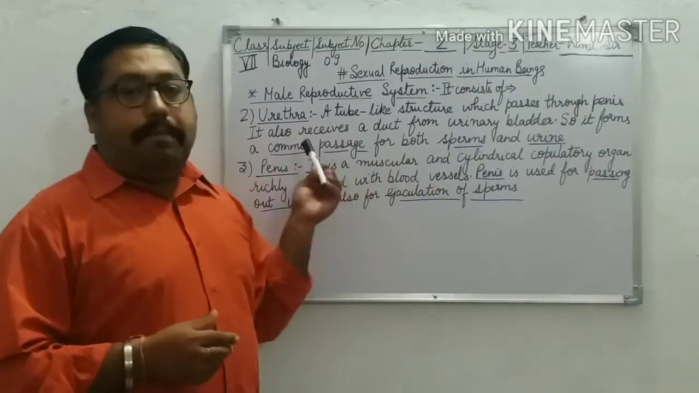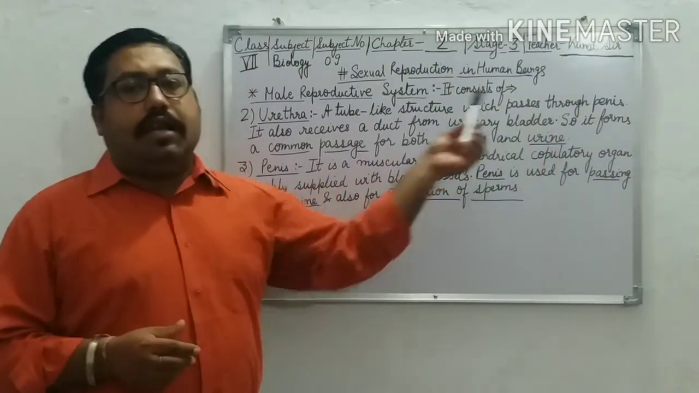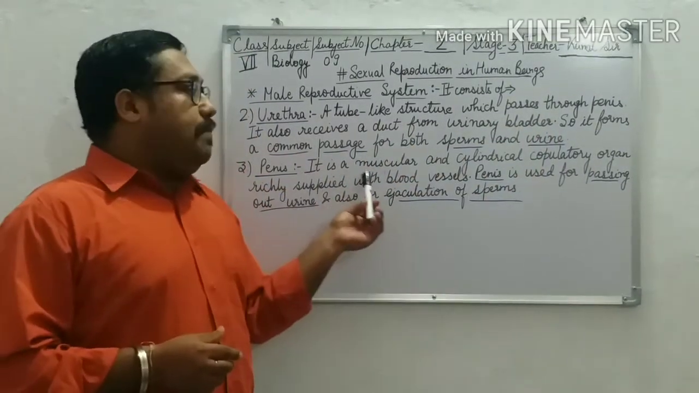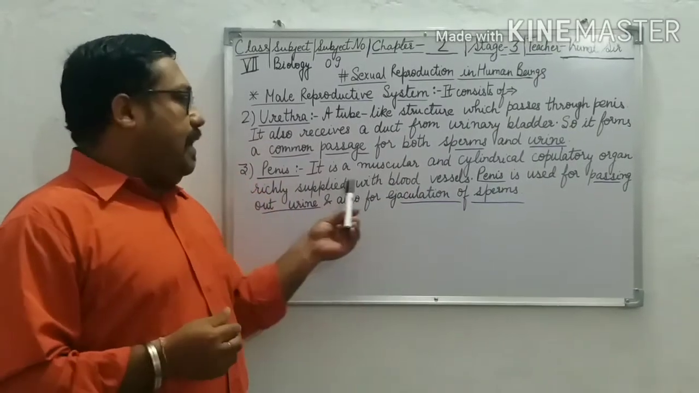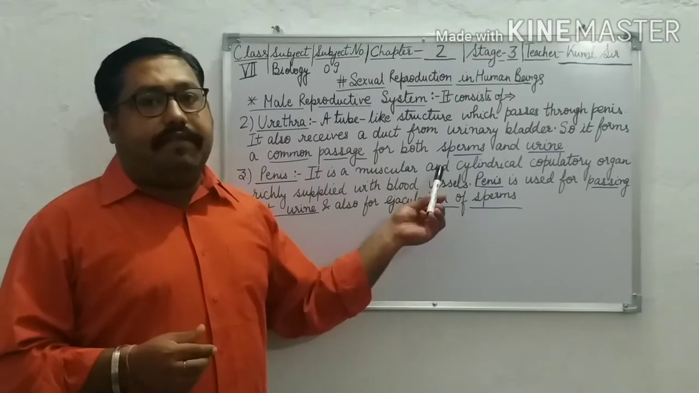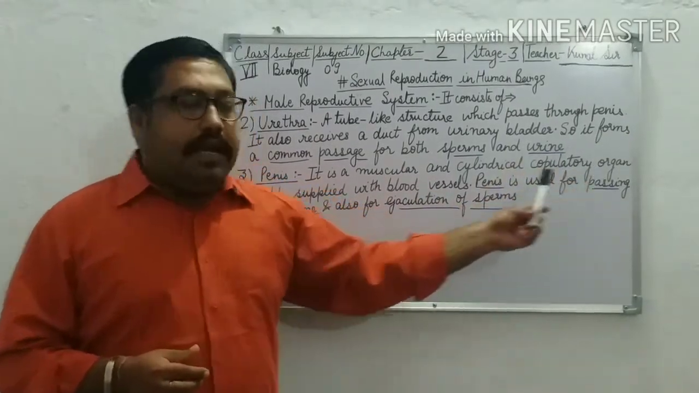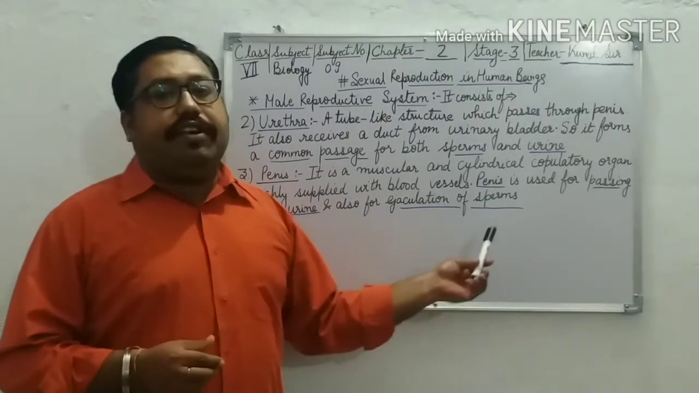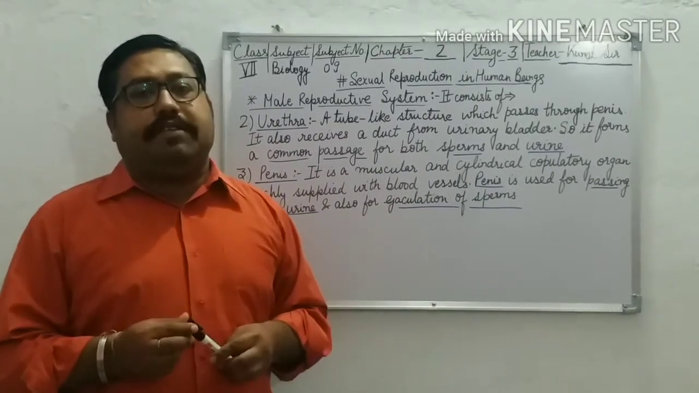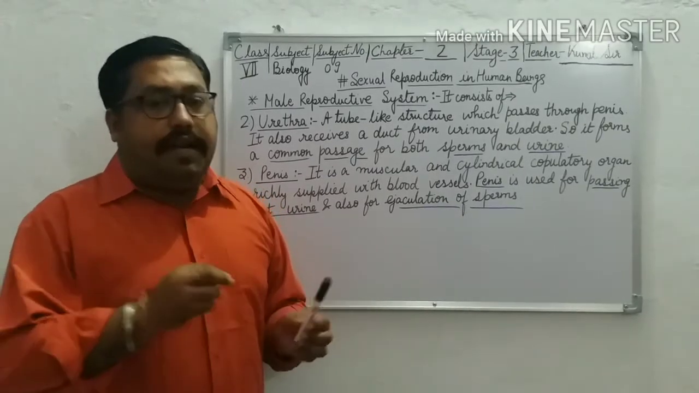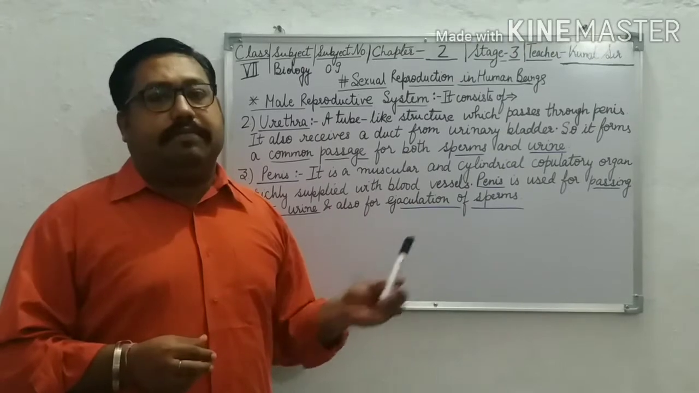So penis is a muscular, cylindrical and copulatory organ, richly supplied with blood vessels. Means it has a rich supply of blood vessels, and the penis is used for passing urine as well as ejaculation of sperms. Now what is ejaculation of sperm? It is nothing but release of sperm. The penis also helps in the release of sperms.